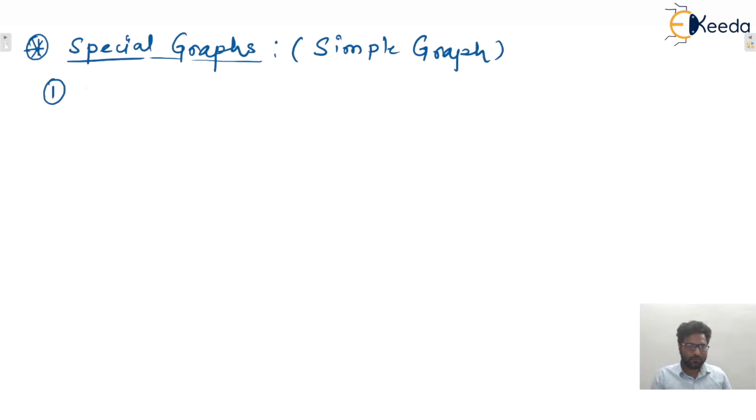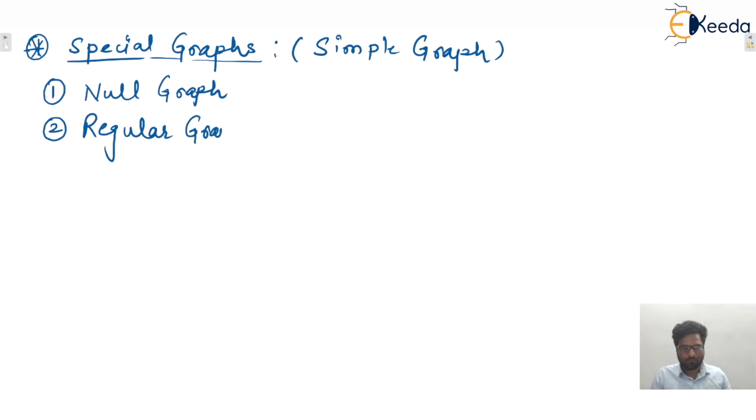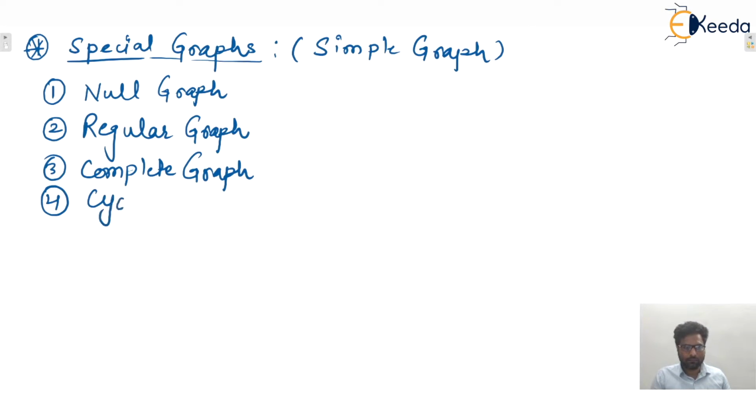So first we'll see what is null graph. Second, we'll see what is regular graph. Third one is complete graph. Fourth, we'll see cycle graph. Fifth, we'll see wheel graph.